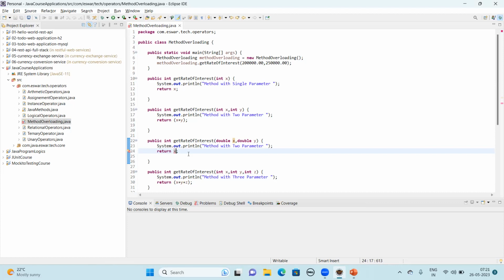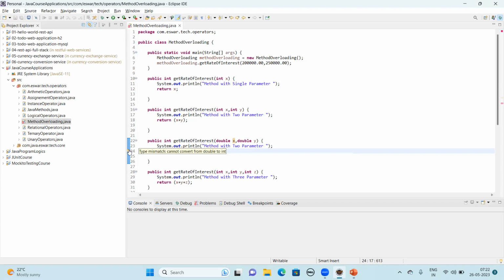What is happening? Even though the method's parameter data type is different, according to the definition of method overloading, you never change the return type. Yes, you are trying to return a double data type, but the method is returning integer.